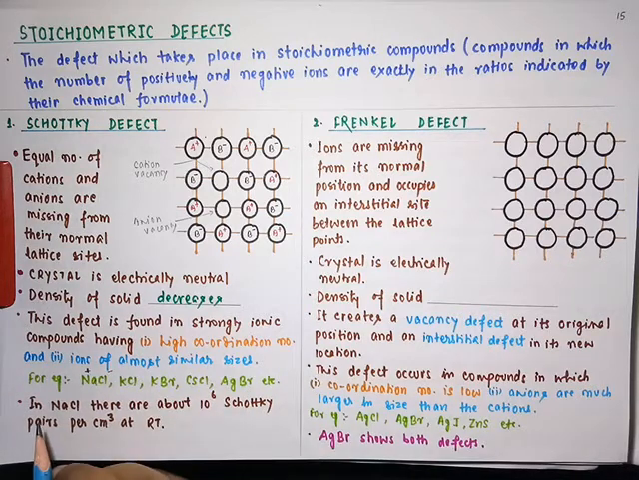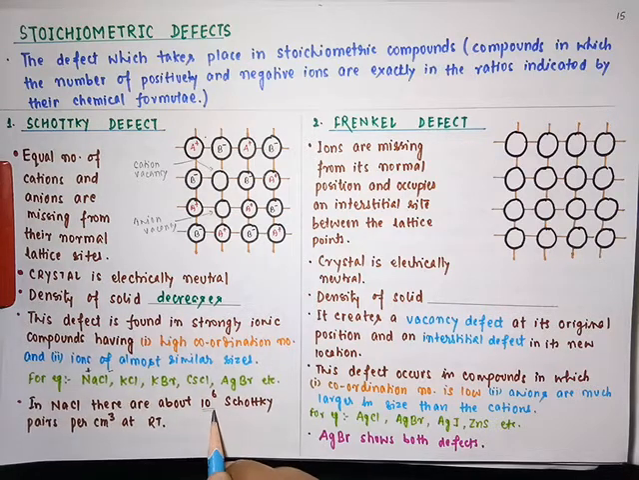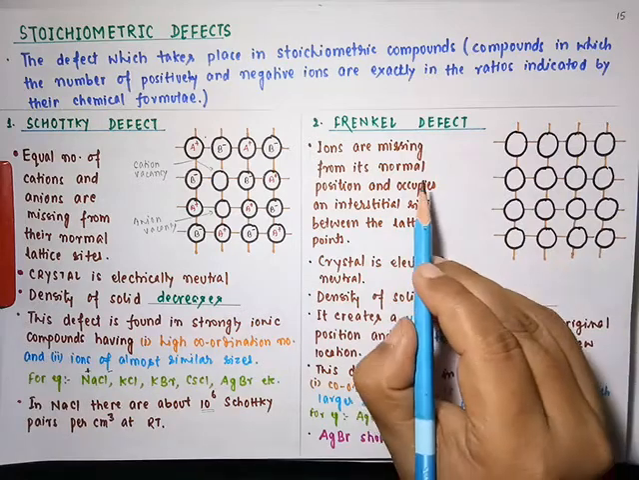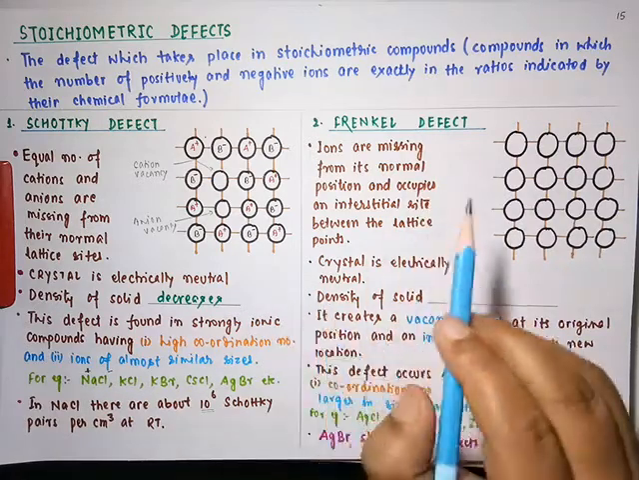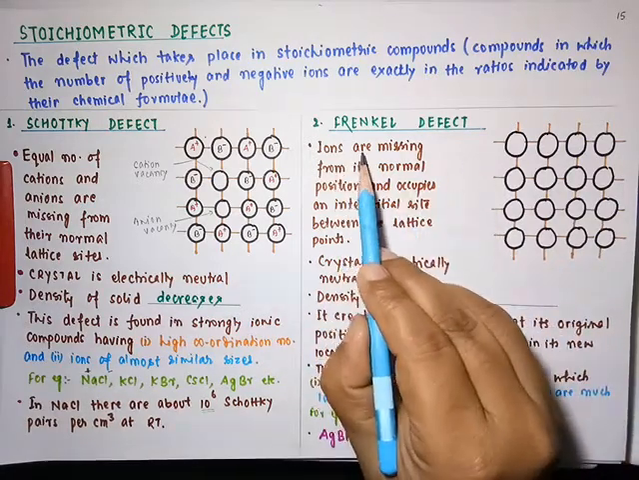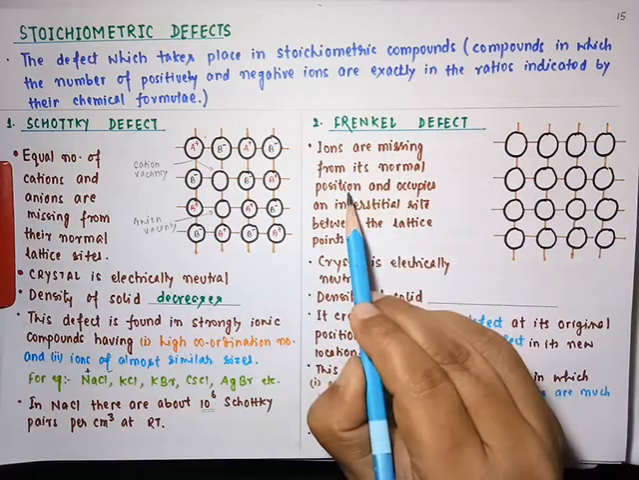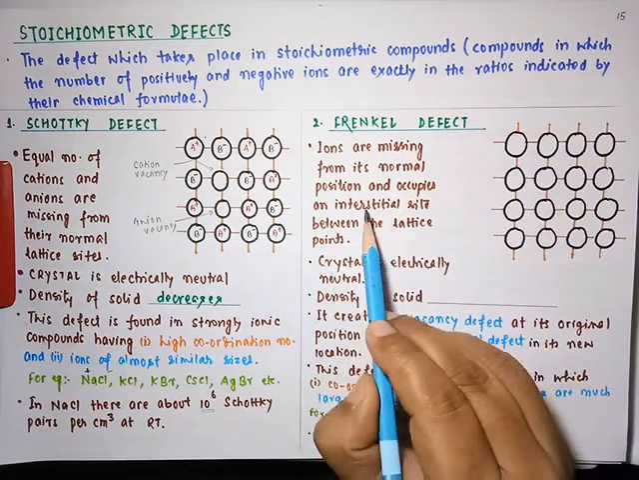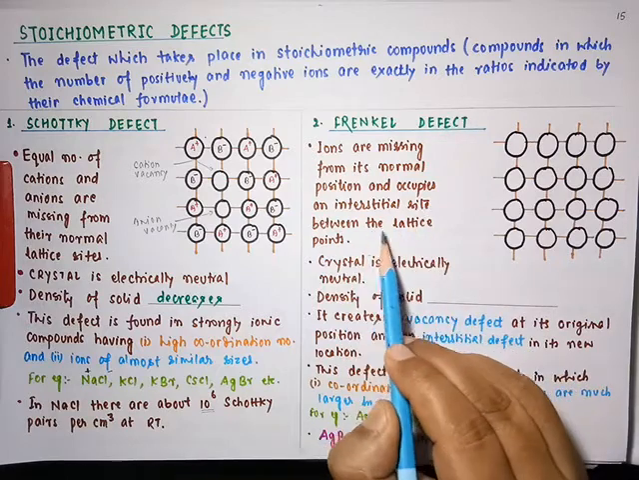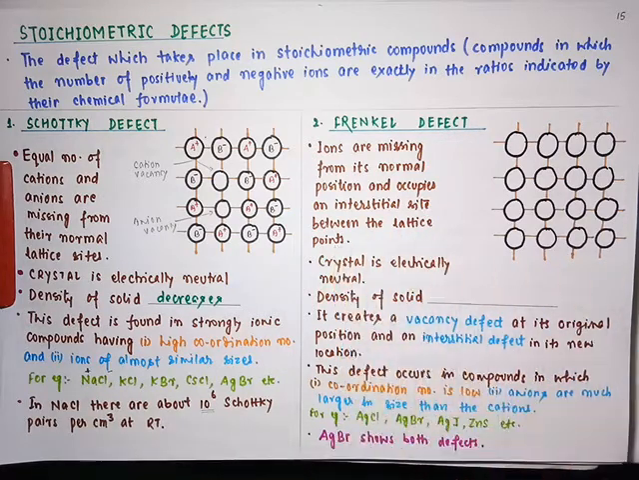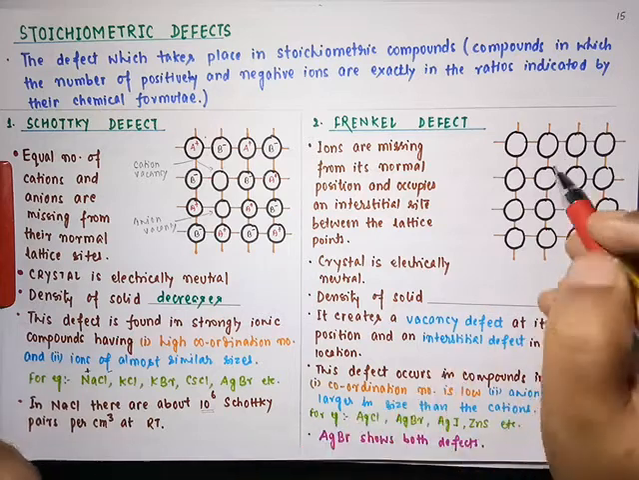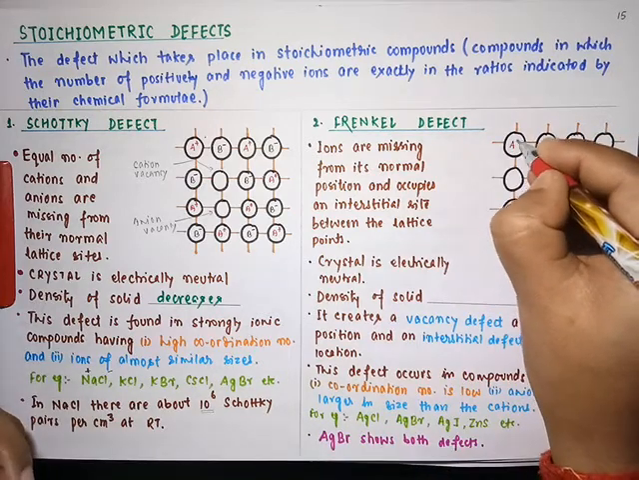There is some information here, student. In sodium chloride, there are about 10 to the power 6 Schottky defect pairs per centimeter cube. In each centimeter cube, we have this many Schottky defects. Now, Frenkel defect. In Frenkel defect, what happens? Ions are missing from their normal positions and occupy an interstitial site between the lattice points. It's very clear that in this defect, ions are missing from their lattice position.